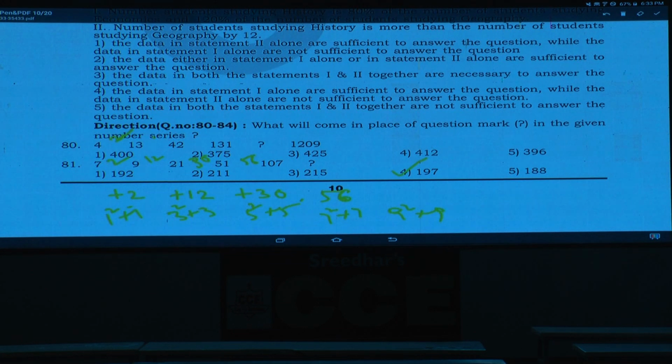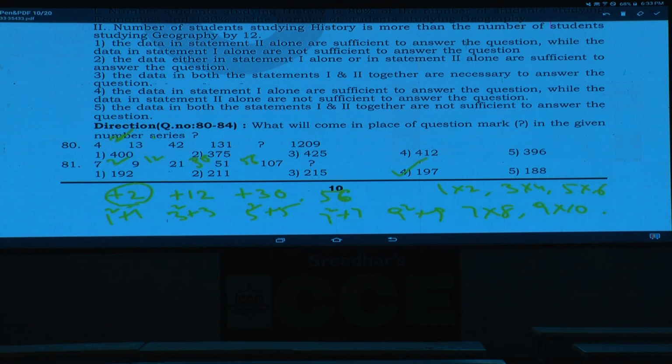Or rather than taking this way, you can take this 2 as 1 into 2, and 12 as 3 into 4, and 30 as 5 into 6, 56 as 7 into 8, next one is 9 into 10. You can work out either of these two cases. Or with the difference also you will get the answer. Internal difference you can take 10, 18 and so on. Now there are 3 to 4 different ways of solving this question. Done? This is question number 81.